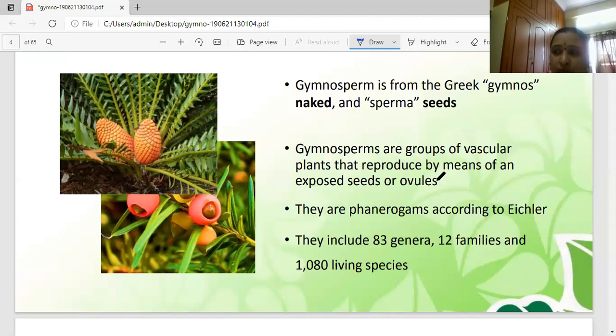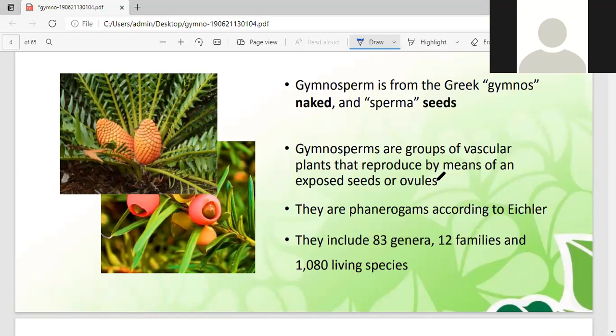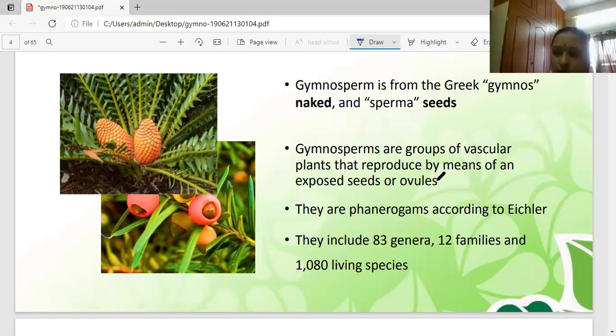Spermatophyta: sperma means seed, phyta means plant. What is phyta? Seed plant. That's why it is called spermatophyta. That is the phanerogams. Phanerogams means flowering plants. What are flowering plants? Seed is present. Depending upon the seed coat, these phanerogams or spermatophyta are again divided into two parts, gymno and angio.